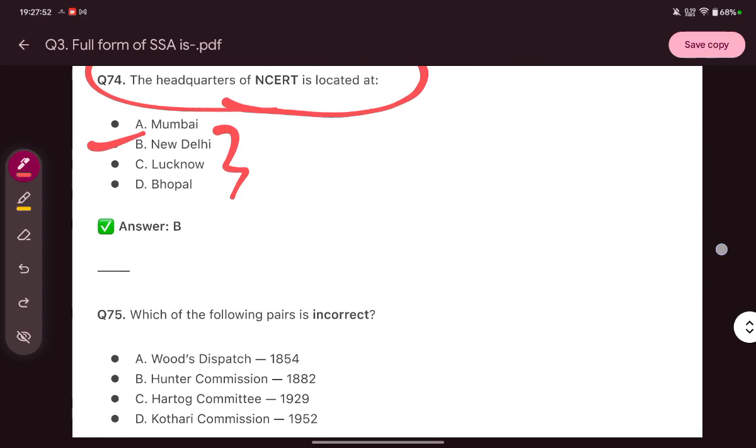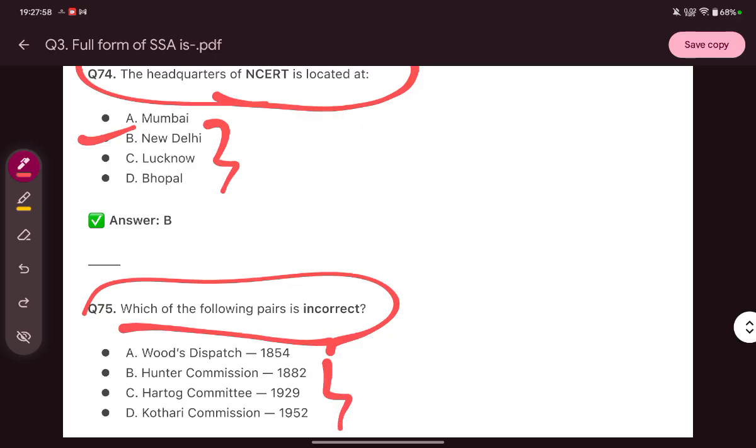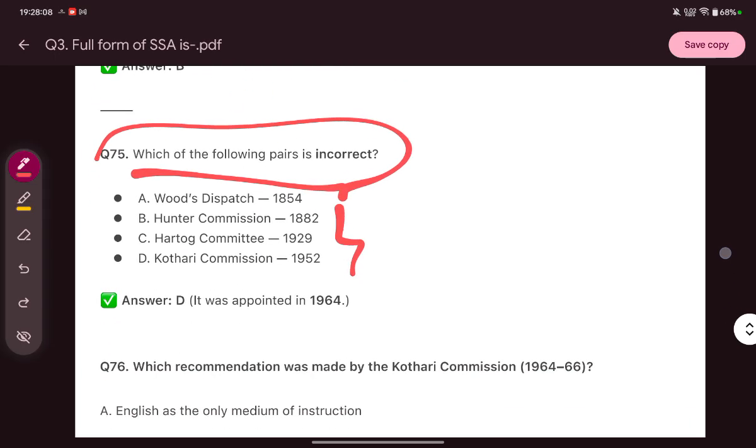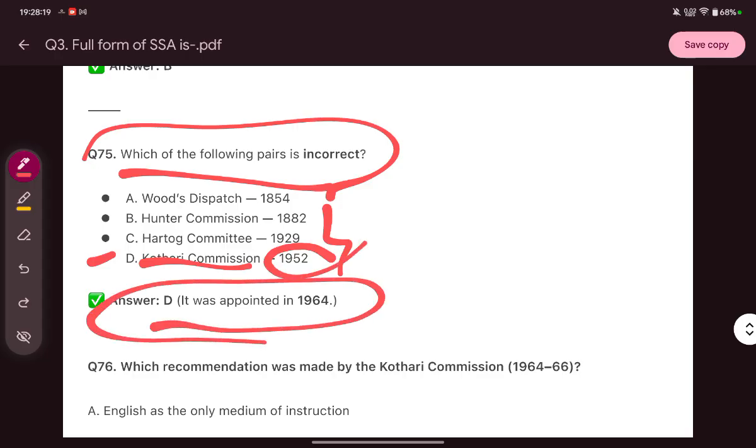Then, which of the following pairs is incorrect? Wood's Dispatch 1854, Hunter Commission 1882, Hartog Commission 1929, Kothari Commission 1952. The incorrect answer is D, Kothari Commission 1952, but it was 1964.